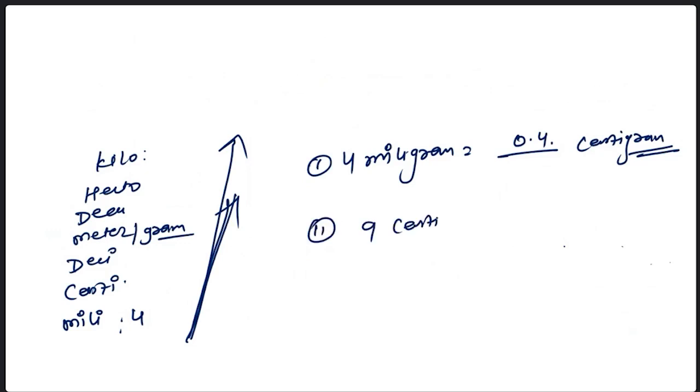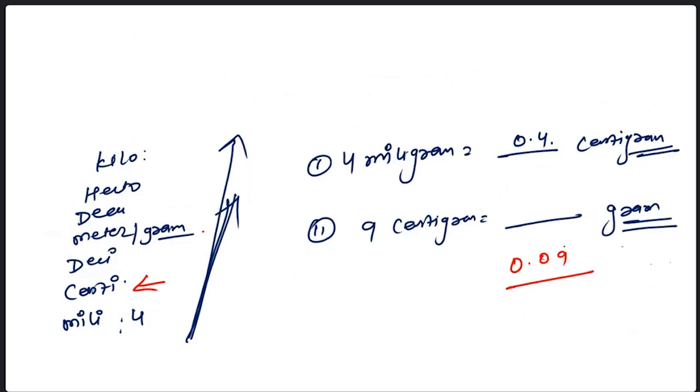9 centigram equal to how many gram? What is the answer? Wrong answer. Look at this. You are at centi and you have to go to the gram. 0.09 gram. Teresa, what is your answer? 0.09 gram. So what is the difference? You are at centi and we have to reach gram. Our value is in centi.